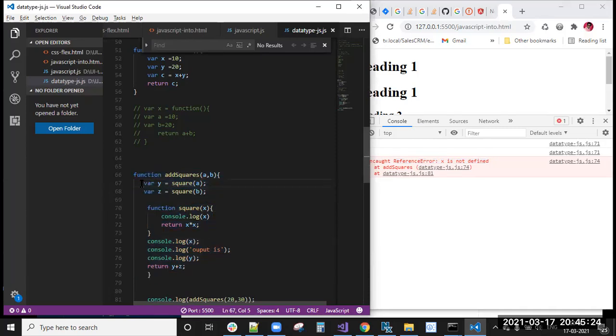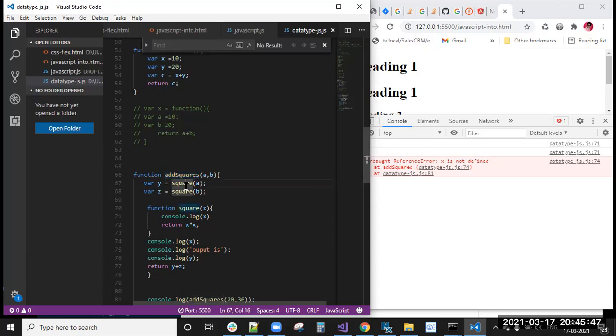These y and z values are owned by the add square function only. Outside, if you're trying to access them, you will not get that variable declaration.